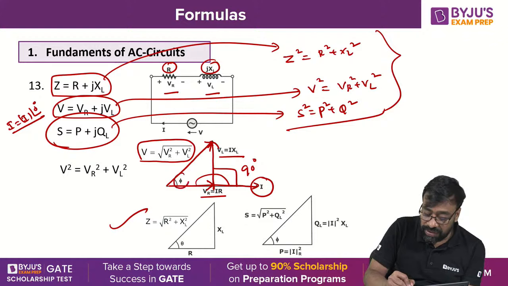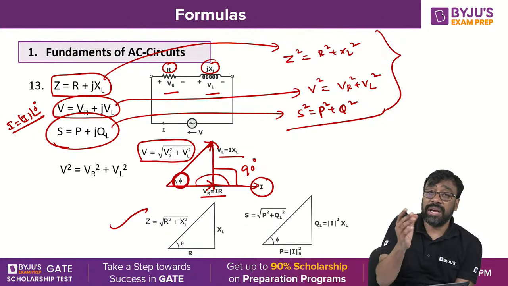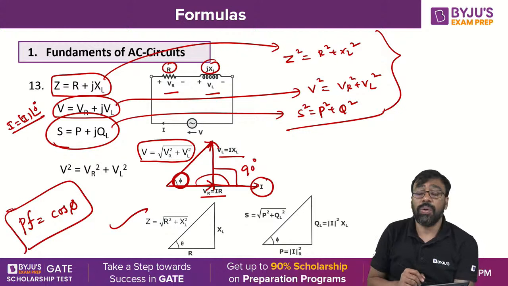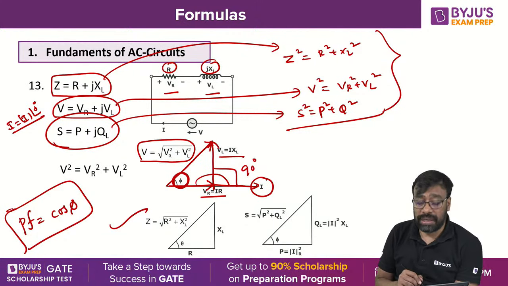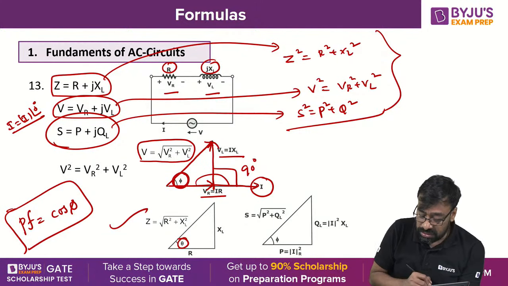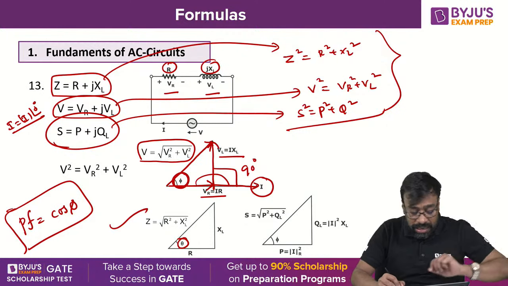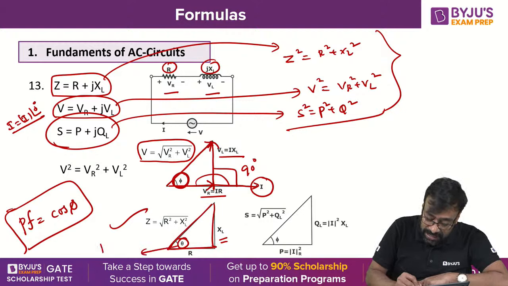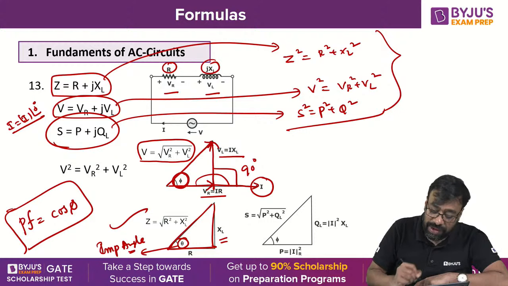This is the power factor angle. The angle difference between the voltage and current is always the power factor angle. Cosine of that angle is the power factor. Here we have the impedance angle theta, with R and XL, and this is Z. This theta is the impedance angle. Impedance angle and power factor angle are both the same. Theta is equal to phi.